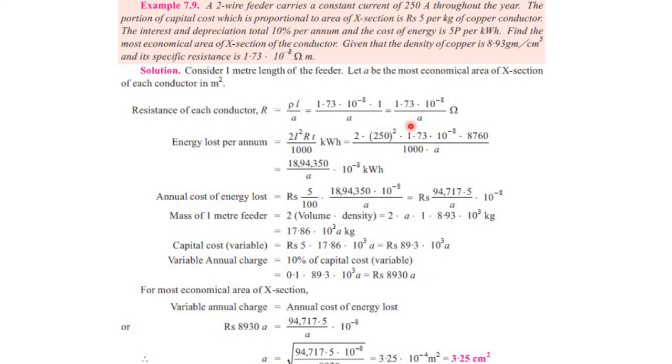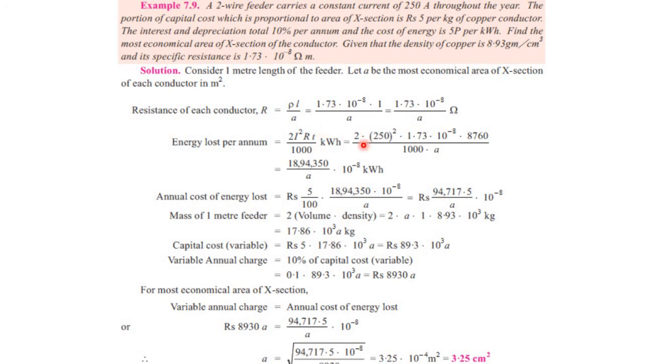Then the total resistance will become 1.73 into 10 raised to the power minus 8 over A ohms. Energy lost per annum can be calculated as 2I square R into T kilowatt hour, where 2 is for 2 conductors because it is a 2-wire feeder, I square R, and T is again the time span, that is in our case the year.